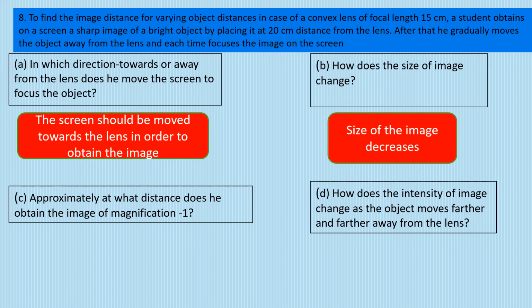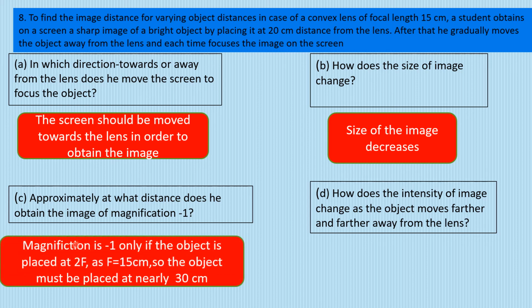Now we know that if we have to obtain the magnification -1, right? That means the size of the object should be equal to the size of the image, which we know can only be obtained when the object is at 2f. Because when the object is kept at 2f, the image is also obtained at 2f and the size is also the same. So we know that the focal length here in this case is 15. We have to take twice the focal length. That means 30 centimeter. If we keep the object there, we can get the magnification as -1.